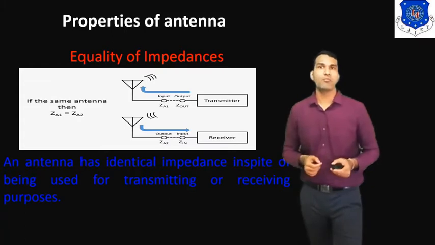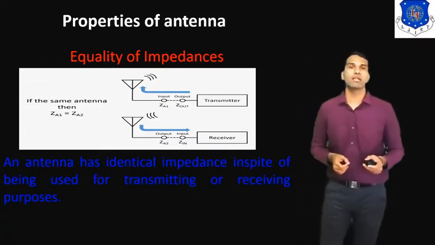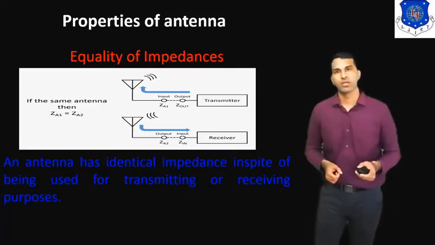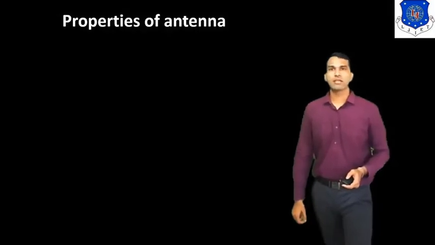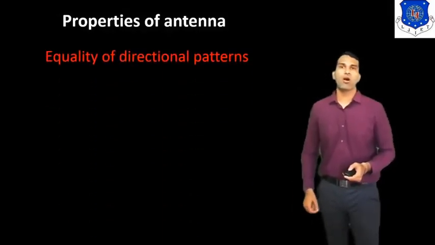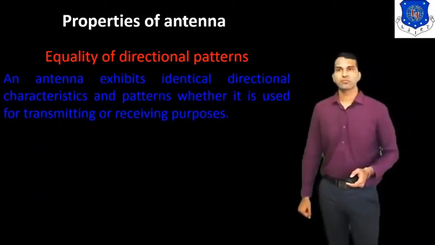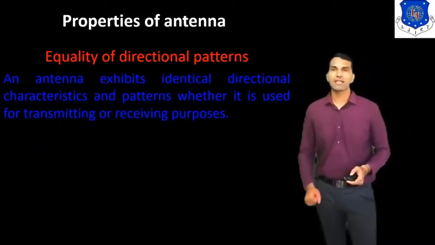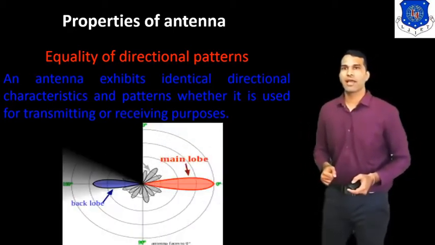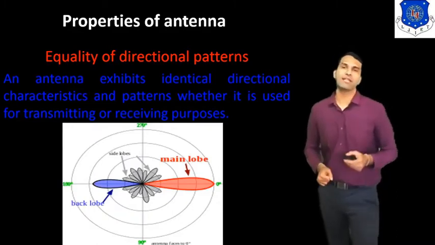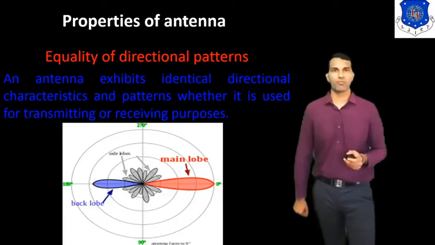So this is the impedance, or we can say this property is known as the equality of impedance. Now we discuss the next property. The next property is the equality of directional pattern. Here an antenna exhibits identical directional characteristics and pattern whether it is used for transmitting or receiving purpose.